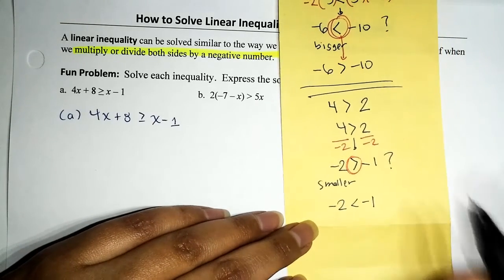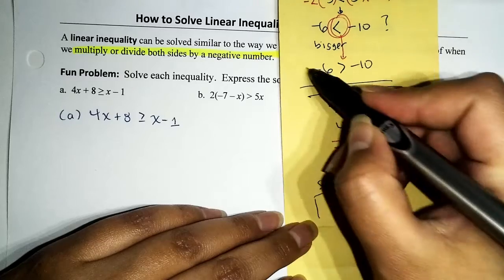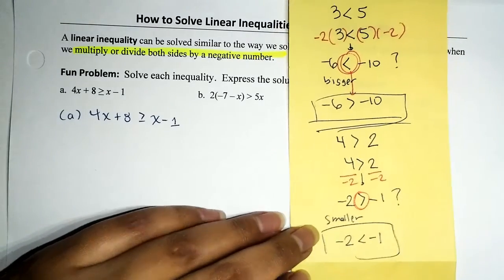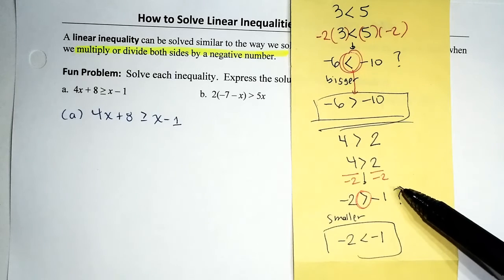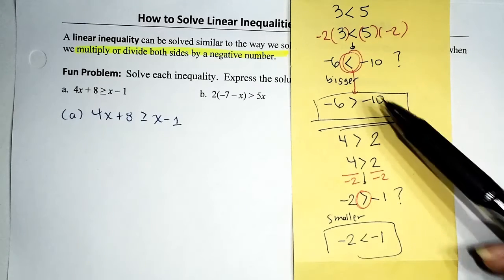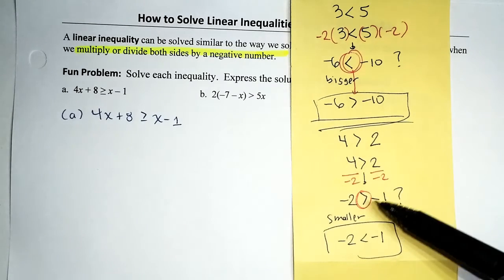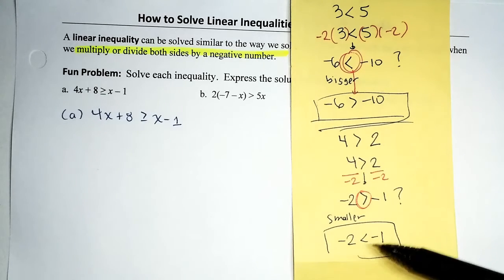So these are things that you need to have in the back of your mind. At any point when you're multiplying or dividing, if you're multiplying by a negative or dividing both sides by a negative, we have to reverse the direction of the inequality symbol, or in fewer words, we have to flip it. Why? Because the math needs to be correct.